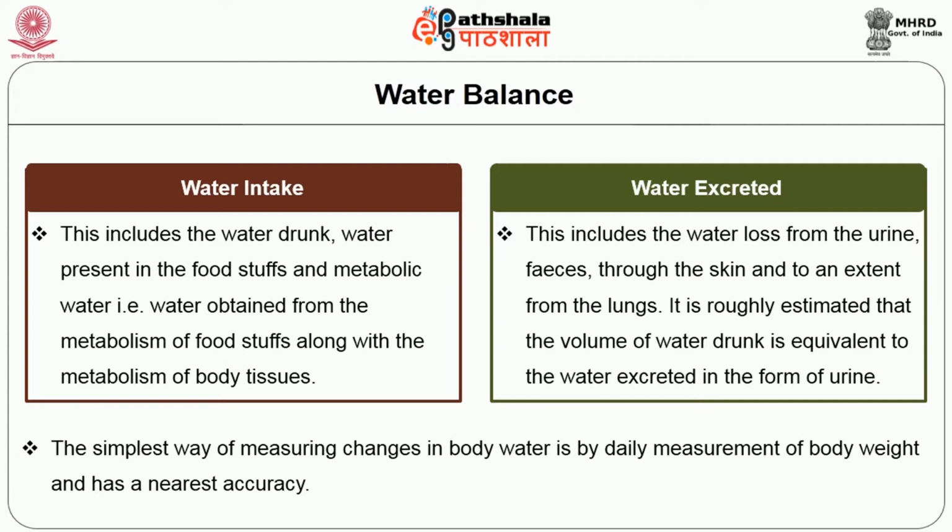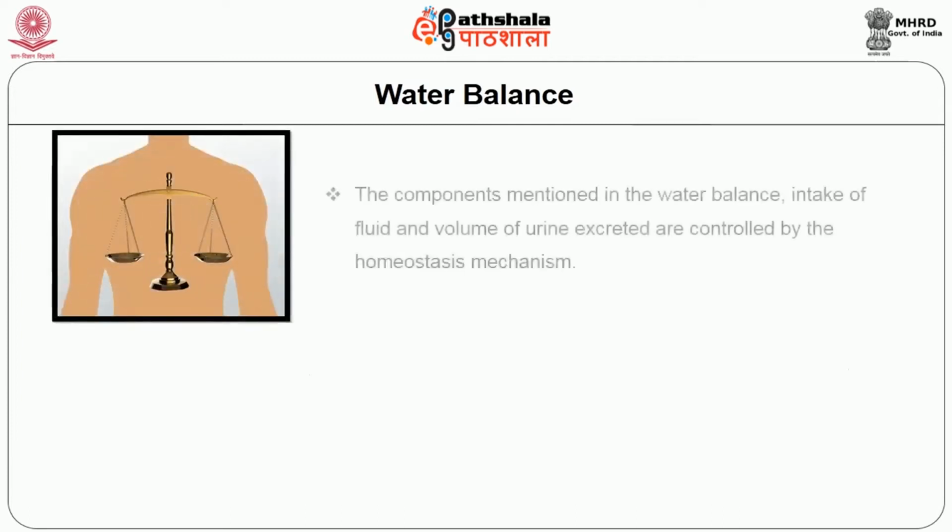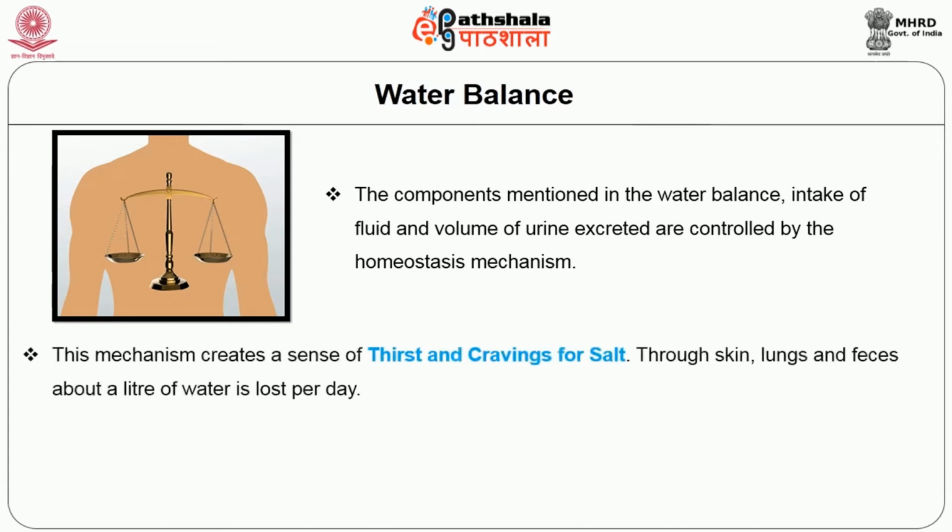It is roughly estimated that the volume of water drunk is equivalent to the water excreted in the form of urine. The simplest way of measuring changes in body water is by daily measurement of body weight and has a nearest accuracy. Among the components mentioned in the water balance, intake of fluid and volume of urine excreted are controlled by the homeostasis mechanism. This mechanism creates a sense of thirst and cravings for salt. Through skin, lungs and feces, about a liter of water is lost per day.